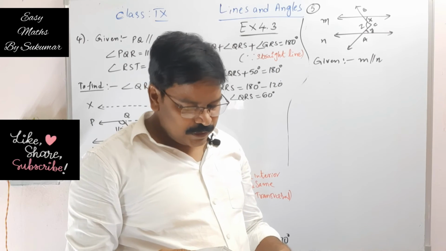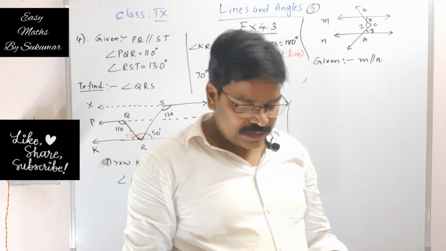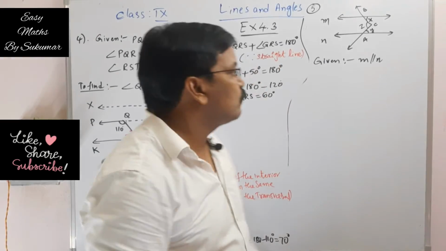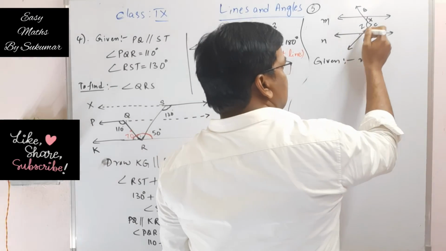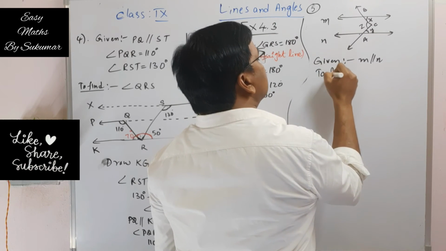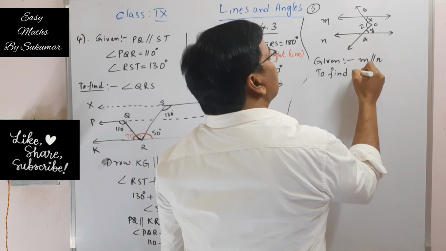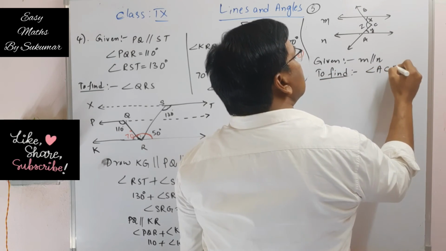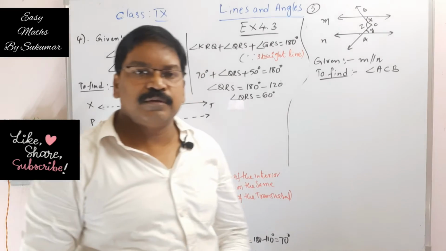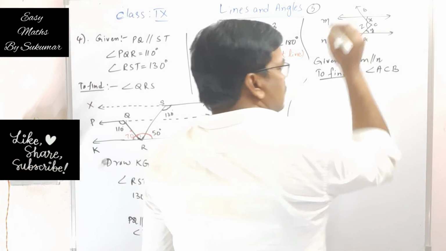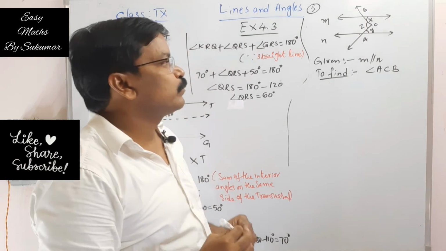And C is any interior point between the lines m and n. We have to find angle ACB, that means we have to find angle Z. Okay, look here my dear students, we should find this angle ACB.